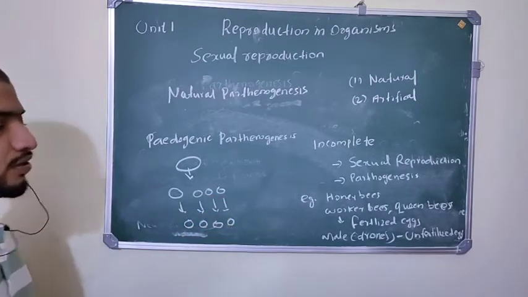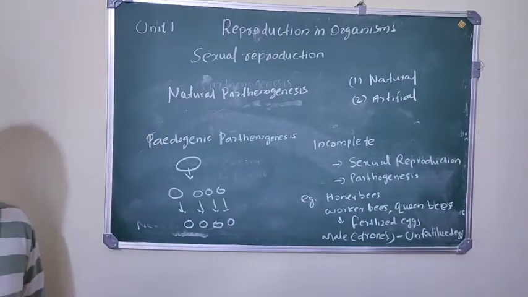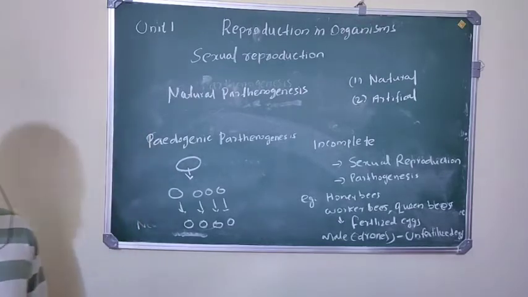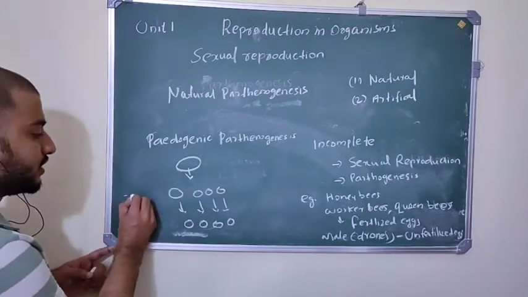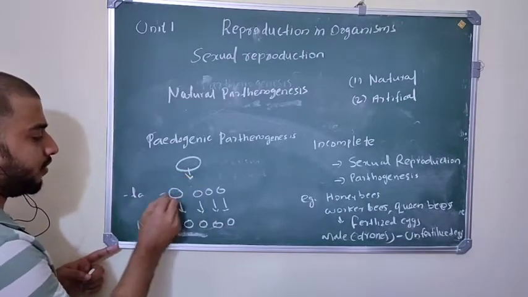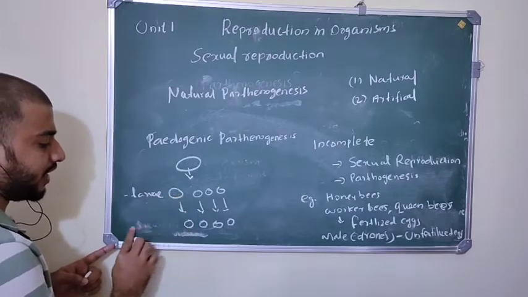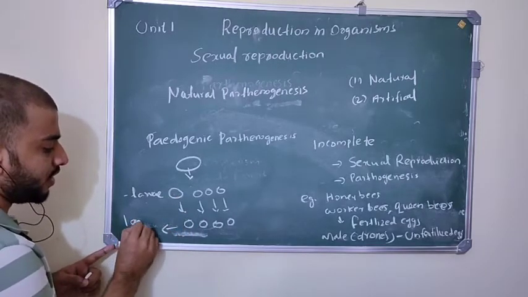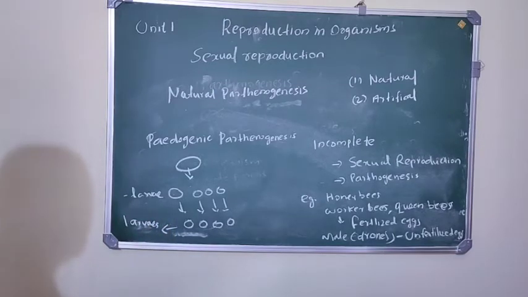That is called pedogenic parthenogenesis. In this, the larvae produce a new generation of larvae by parthenogenesis. So this organism produces larvae, and again from these larvae another generation of larvae is produced. Such a type of parthenogenesis is called pedogenic.